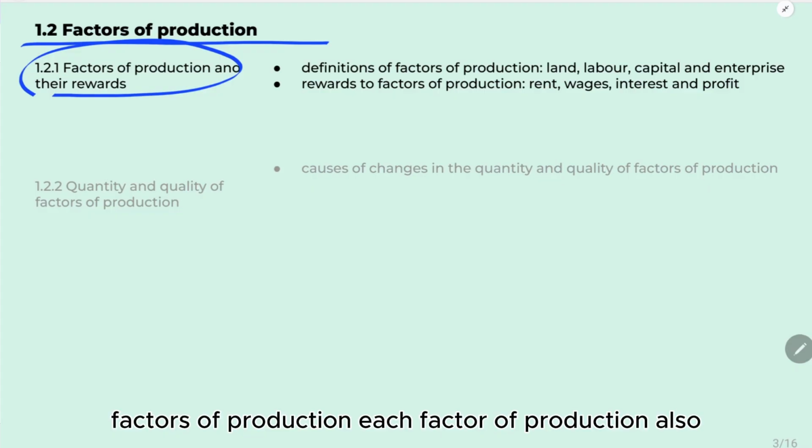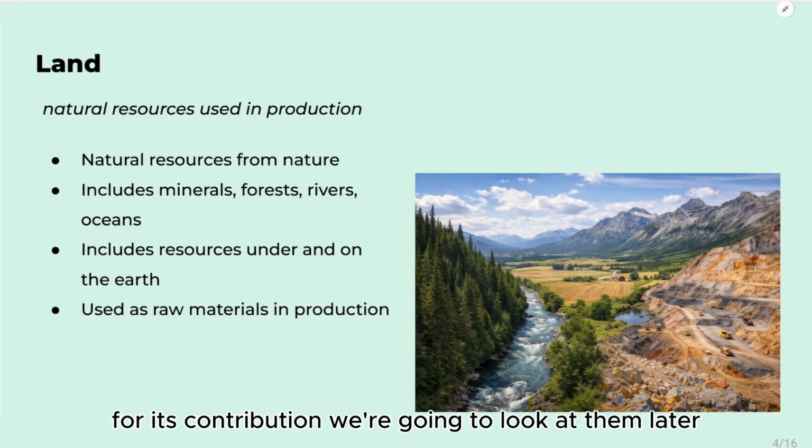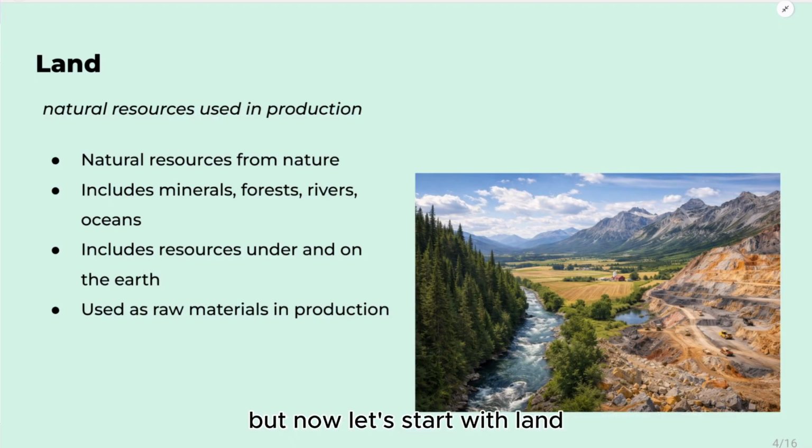Each factor of production also receives a different type of reward for its contribution. We're going to look at them later. But now let's start with land.